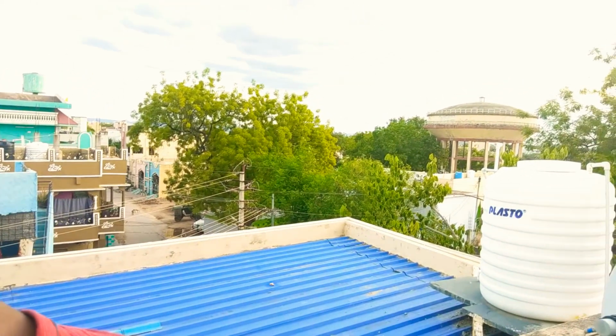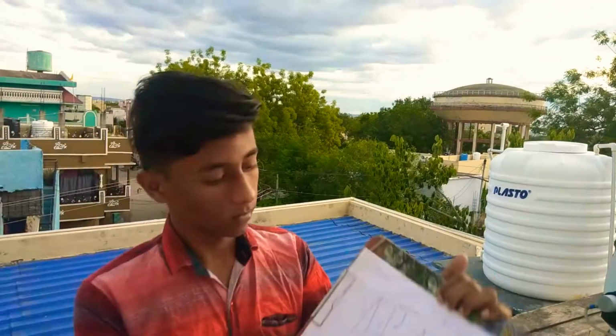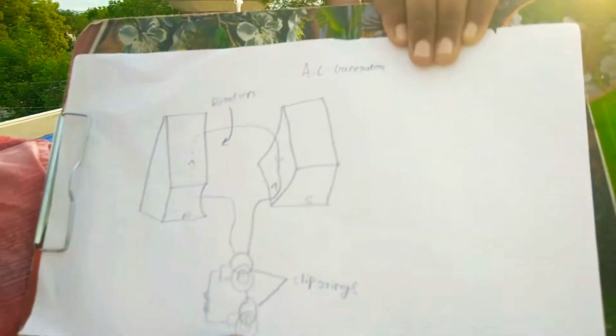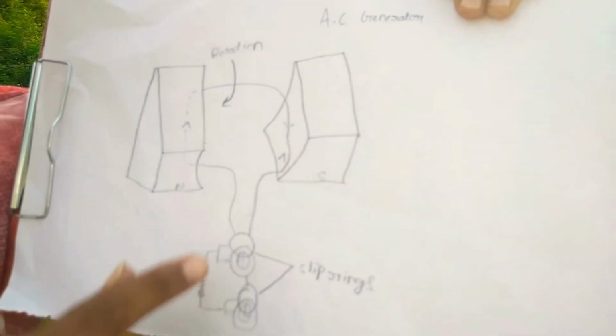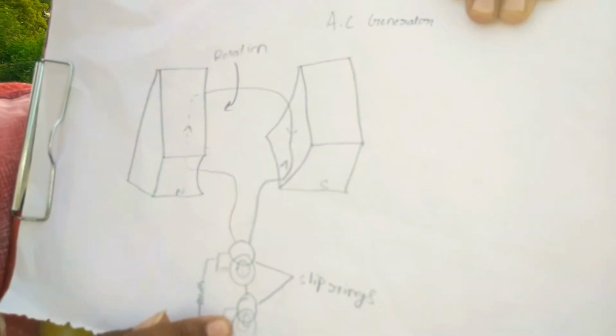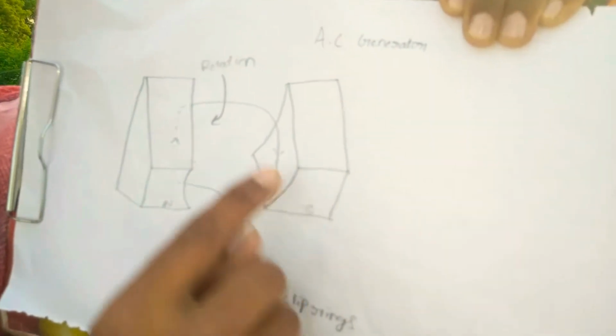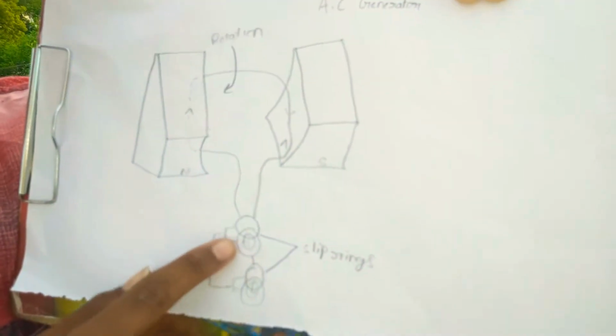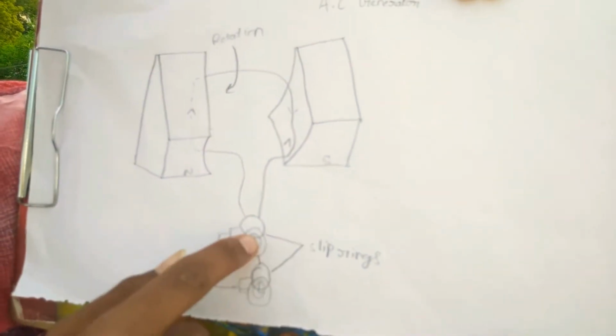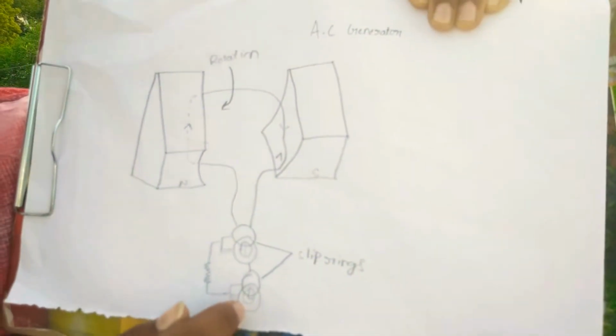I will show the picture of the AC generator once again. This is the picture of the AC generator. In an AC generator, we use two slip rings, and with the help of one wire the current will pass from the first slip ring to another slip ring.